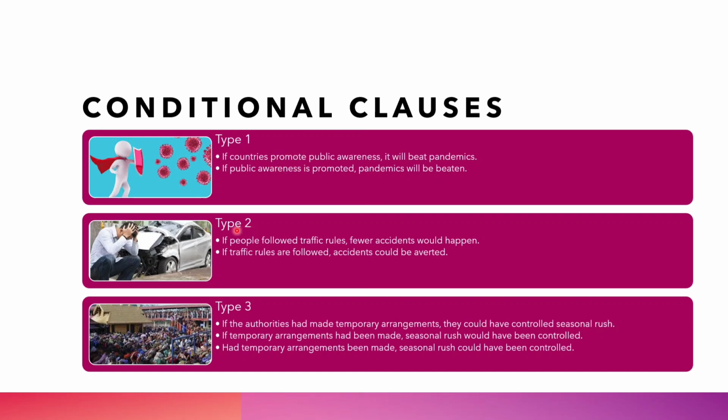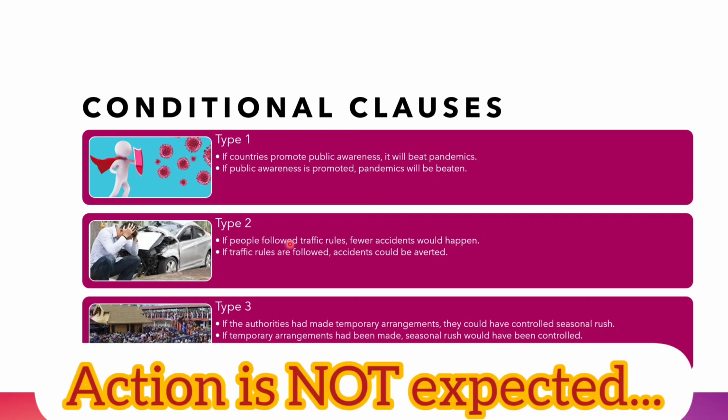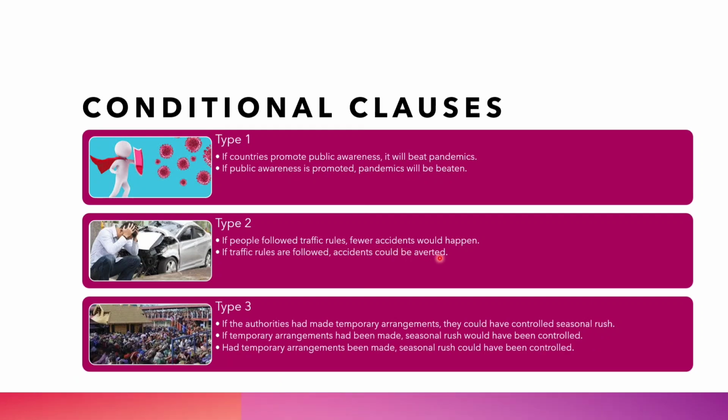Look at type 2. If people followed traffic rules, fewer accidents would happen. But when the speaker says like this, you have to understand that the speaker does not expect people to follow traffic rules. Of course, if they followed, fewer accidents would happen. But accidents are still happening because they do not follow traffic rules. This is the meaning of that.